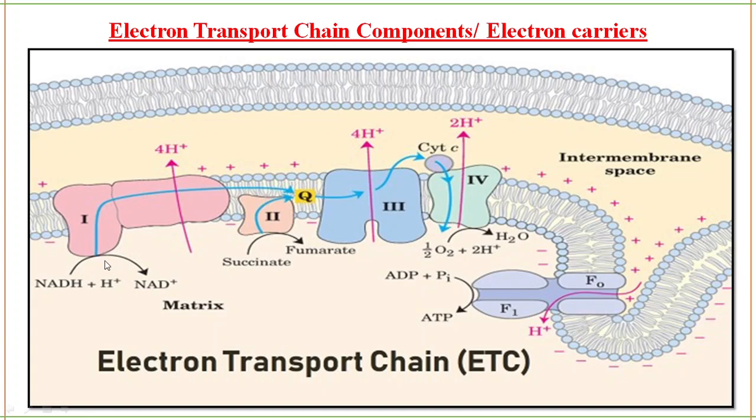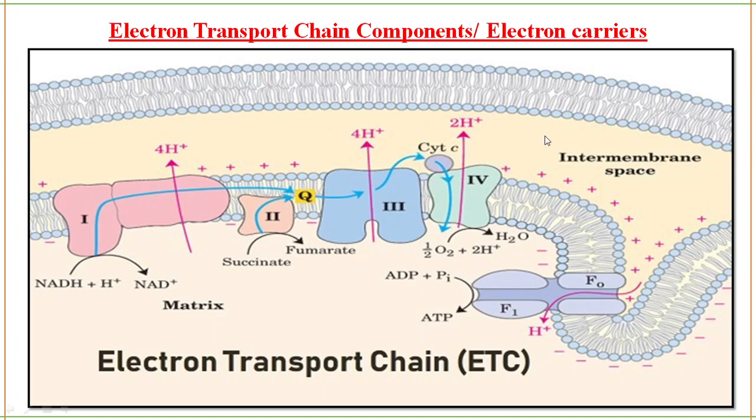It starts from the first complex, and the electrons are transported to Q, then to cytochrome C, and finally the electron is accepted by oxygen, where the oxygen is reduced to water, and that is the byproduct. In this process 2 hydrogens are pumped out. As the hydrogens are pumped out from complex 1, complex 3 and complex 4, the proton gradient is created. Proton motive force is created in the intermembrane space because so many positive ions are here. It is becoming more acidic.